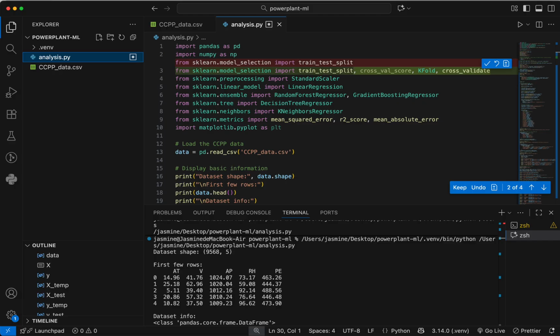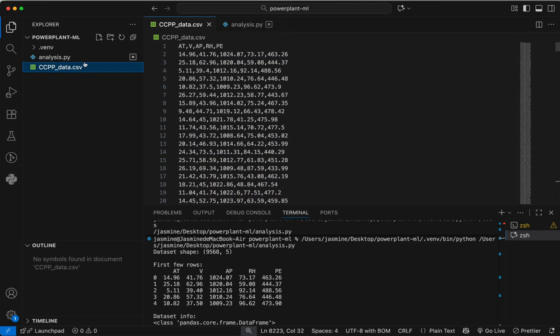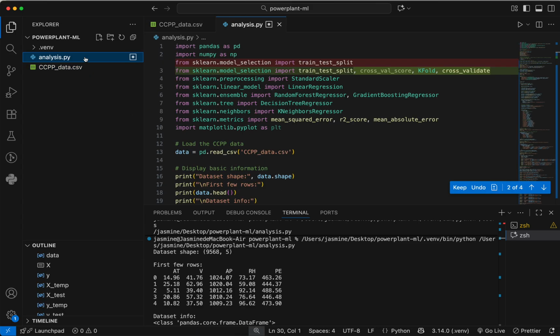So as you can see, I loaded the data set in Python using pandas and confirmed there were no missing values. My features are the four ambient variables, AT, V, AP, and RH, and PE is the target. For evaluation, I use three standard regression metrics, which are R squared, RMSE, and MAE respectively.